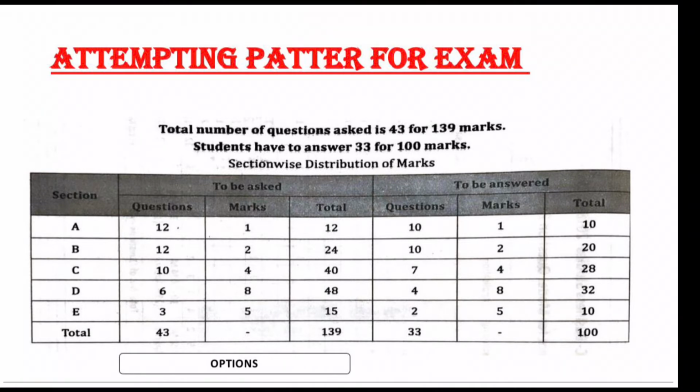And for your section B, 12 questions are going to be asked. You can write any 10 answers from it. For your section C, overall 10 questions are going to be asked. You're supposed to write any 7 answers. And for your section D, 6 questions would be given. You can answer any 4. And for your section E, that is your POQ, as I said before, 3 questions are going to be asked. You can write any 2. So overall answers which students can answer is about 33 for 100 marks. So you can see your optionals are around 43, which is around 139 marks, in which you're supposed to answer just 33 for 100 marks.